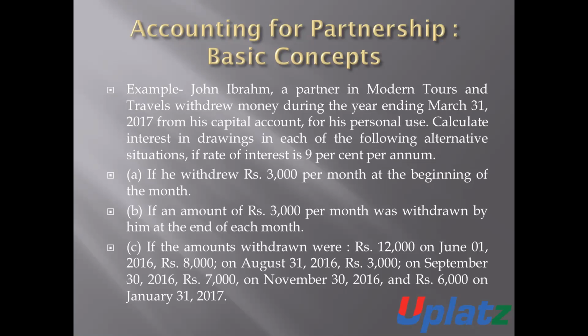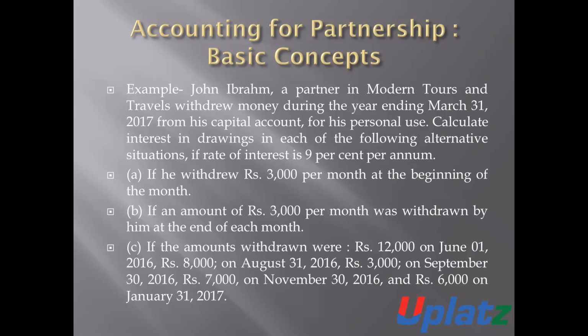Number 1, if he withdrew 3,000 rupees per month at the beginning of the month. Number 2, if the amount of rupees 3,000 per month was withdrawn by him at the end of the month.